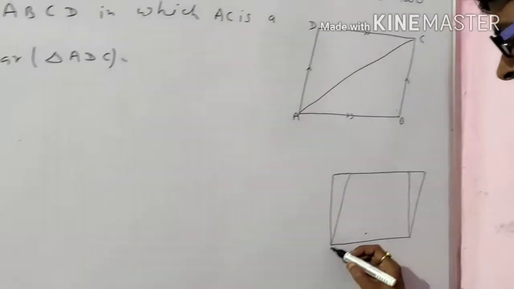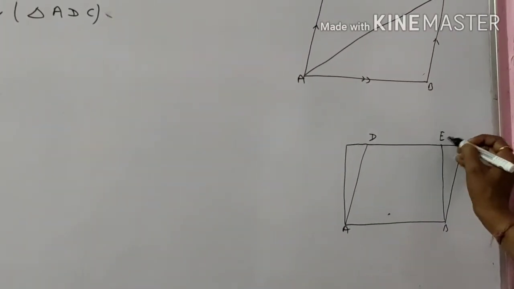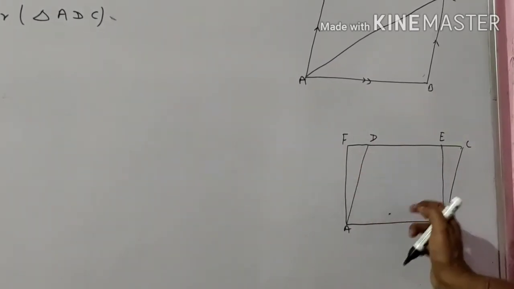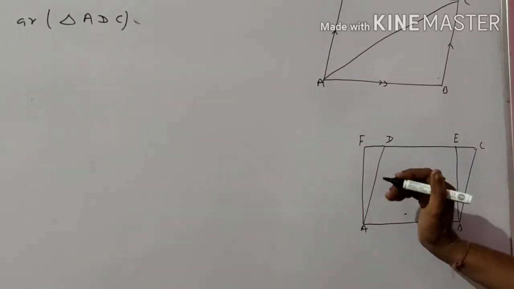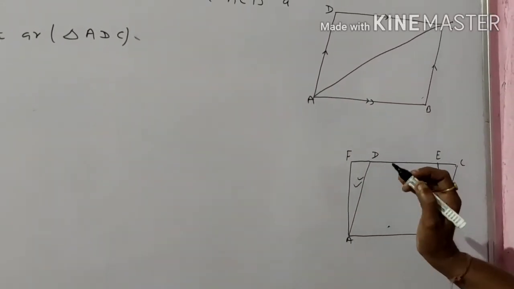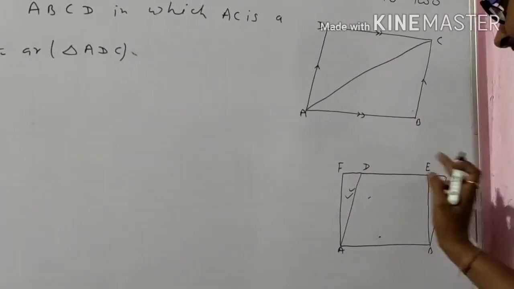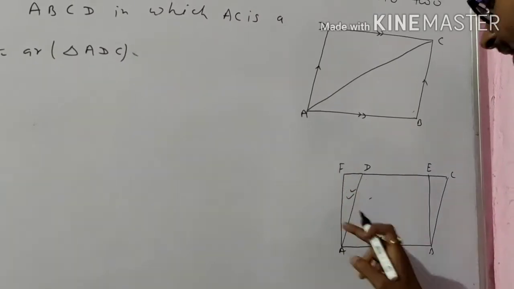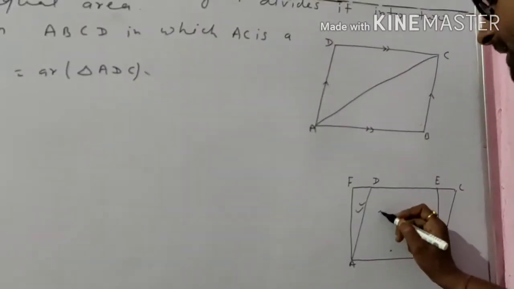Area of parallelogram. Suppose ABCD is the parallelogram and ABEF is the rectangle. In the previous theorem, the area of a parallelogram and the area of a rectangle on the same base and between the same parallels are equal. Keep that in your mind, student.